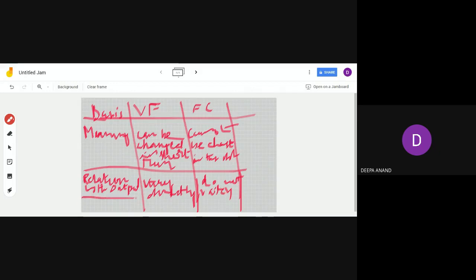So in the third column, you can classify it by writing the examples. All the things you have already studied, you are arranging here. Example: write the example for variable factors, the same example that you have written there, that is raw material, labor, power, fuel. And in the fixed factors, write the same example, building, plant, machinery, etc. So that is the difference between variable factors and fixed factors.